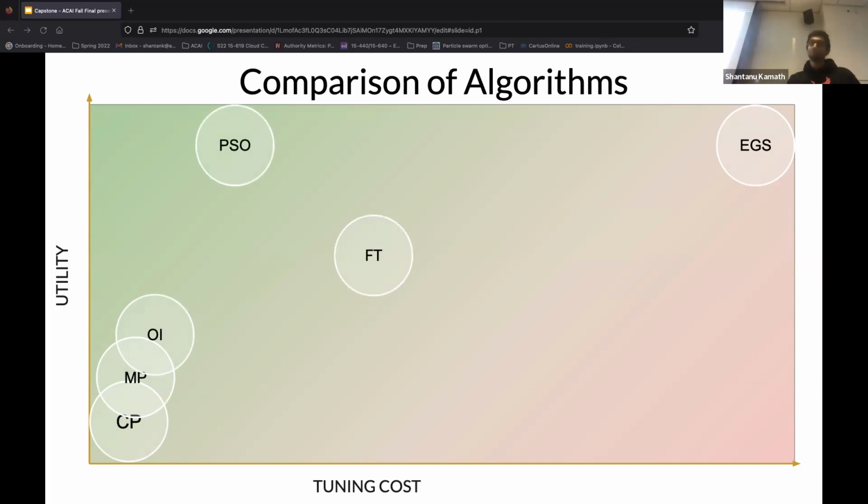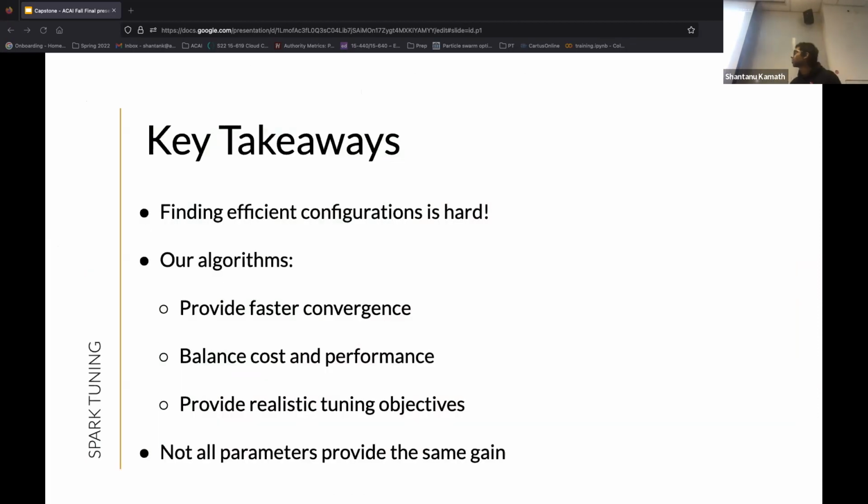Having worked on this project for the past year, here are some of our key takeaways from it. First thing is that it's not easy to tune Spark jobs. There seems to be no generic approach to solve this problem. And through our algorithms, while developing these, we saw that we are able to provide a good utility compared to a grid search by refining this utility metric that we saw. And also we saw that we were able to achieve this by tuning only a few parameters, but we found that these were the ones that were the most impactful.